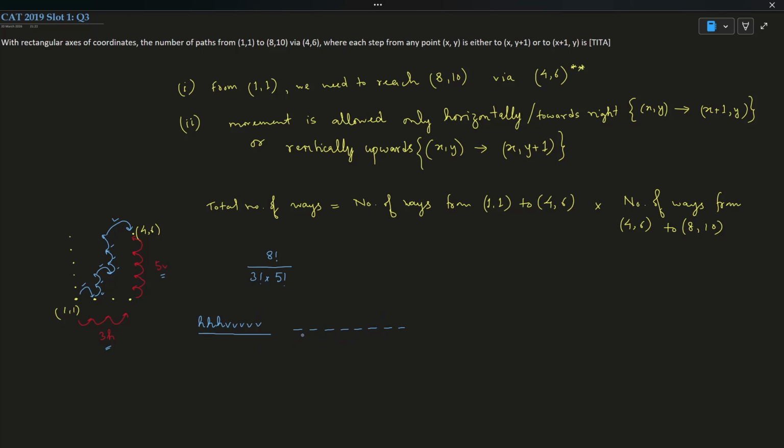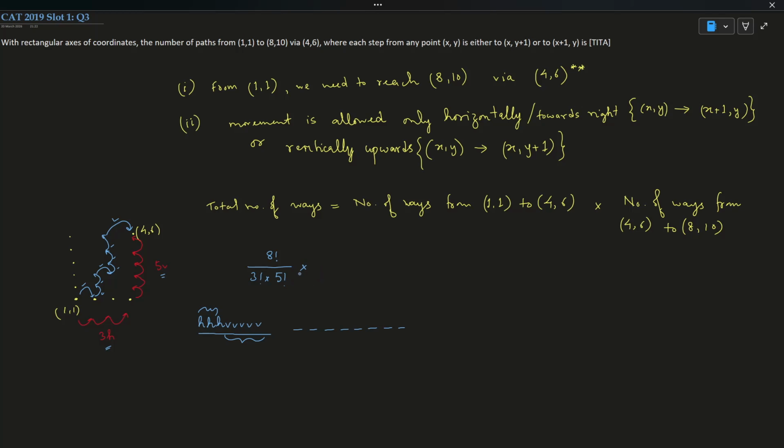I can do them in 8 factorial ways, but 3 are similar of one kind and 5 are similar of another kind. So divided by 3 factorial into 5 factorial. I hope you have understood this. Now I will directly write the second part.